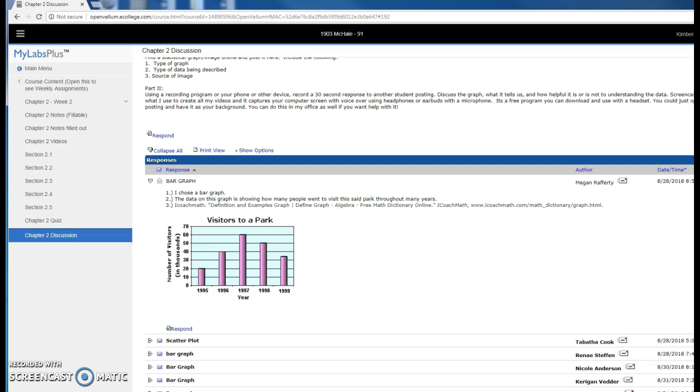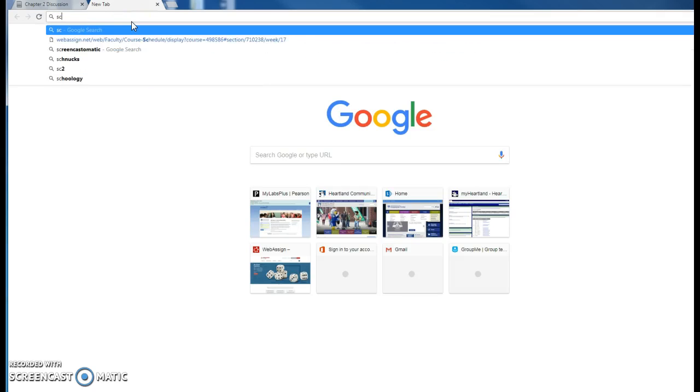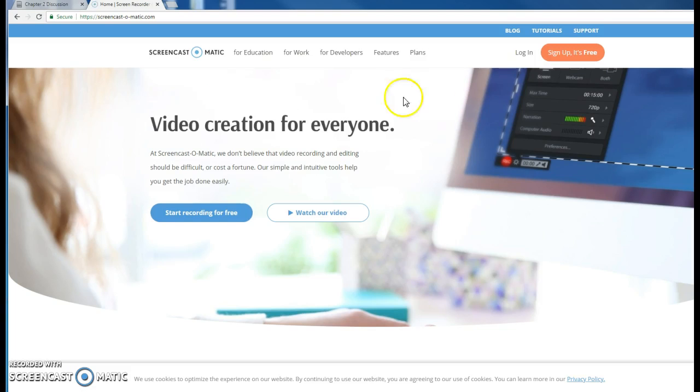And I'm going to use Screencast-O-Matic because it's a free program, it's pretty easy to use, and I'm going to walk you through that. So I'm using Screencast-O-Matic right now, but I'm going to open another browser. And I'm going to go to screencast-o-matic.com, and then you can just sign up. It's free. You can also click here, Start Recording for free.